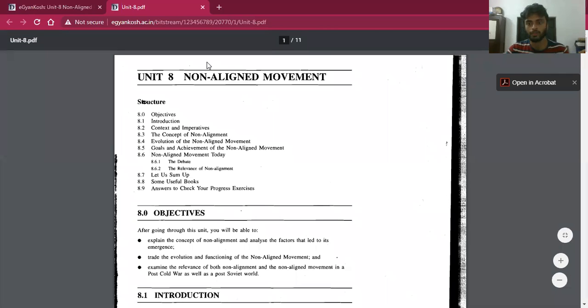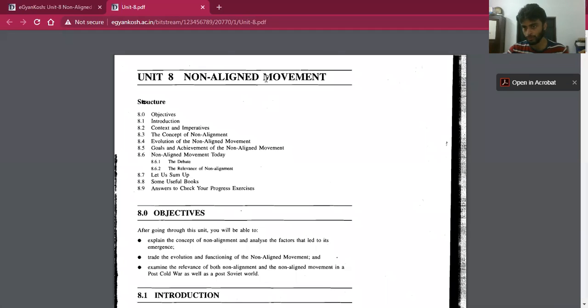Hello friends, today we are going to discuss the non-aligned movement. This is very important from the UPSC perspective as well as the IGNOU perspective. So let us begin. Okay, the non-aligned movement.